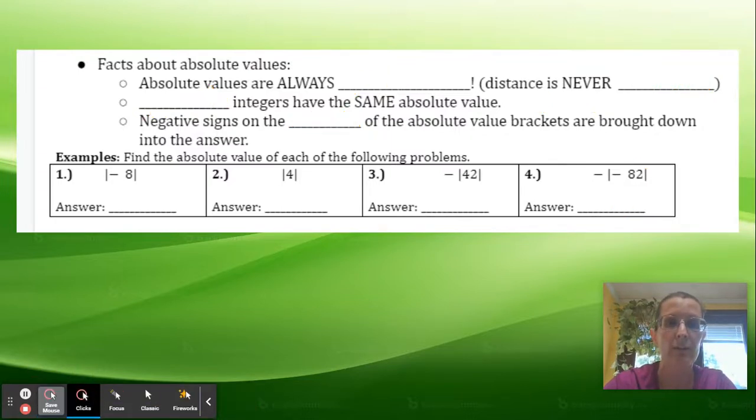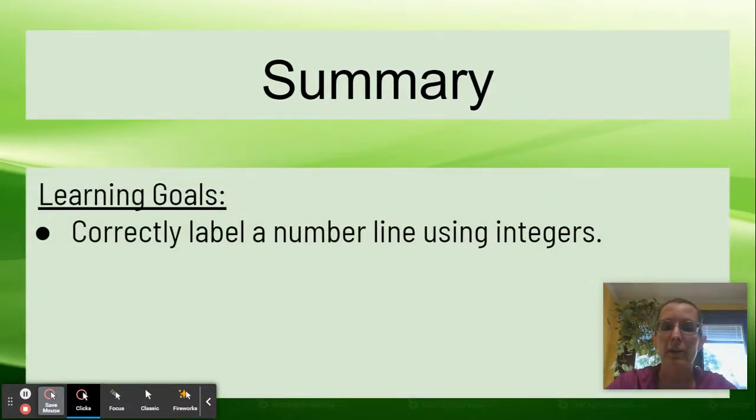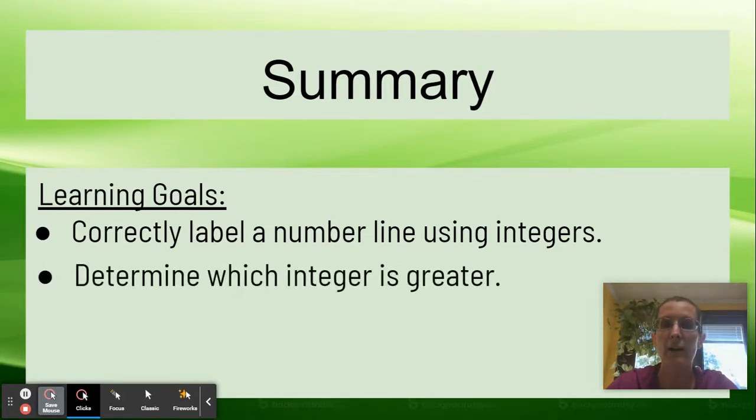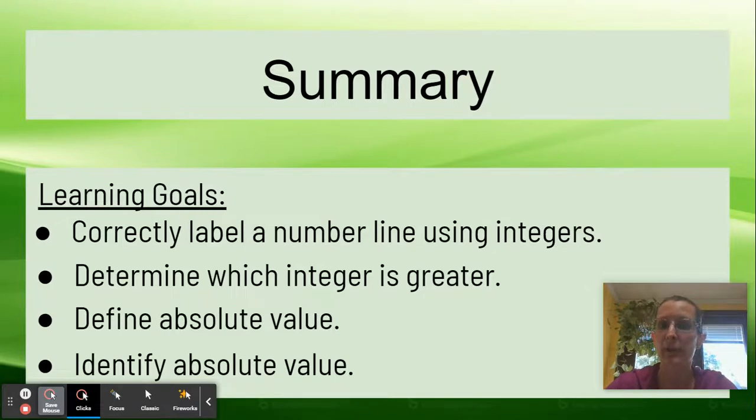And to summarize, we've now learned how to label the number line using integers. We reviewed that from your 6th grade. We know how to tell which integer is greater. We can define absolute value and explain why it's always positive. And we can identify absolute value. Now you're ready to practice.